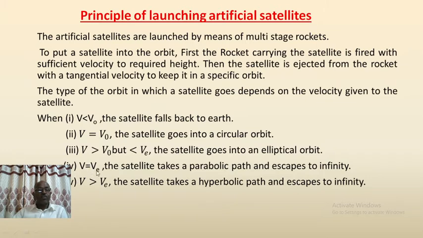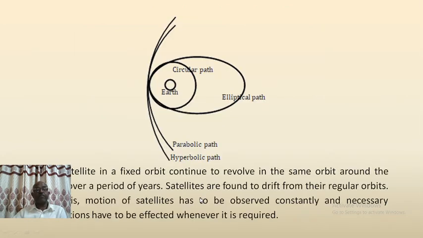When V is equal to VA, that is when the velocity of the satellite is equal to the escape velocity, the satellite takes a parabolic path and escapes to infinity. When V is greater than VA, when the velocity of satellite is greater than the escape velocity, the satellite takes a hyperbolic path and escapes to infinity.